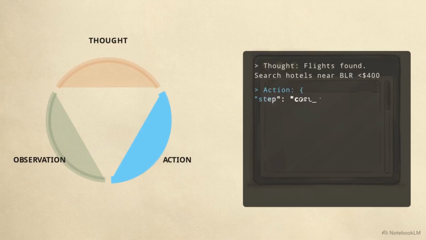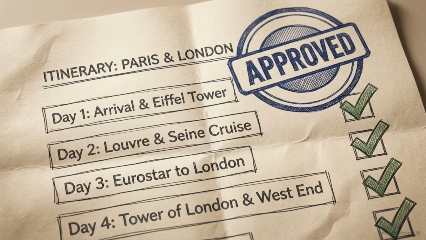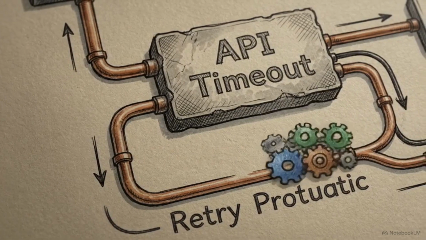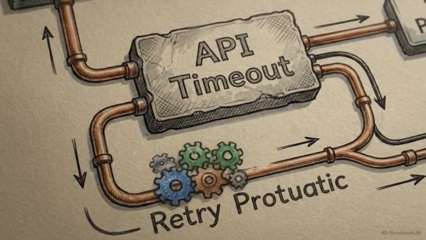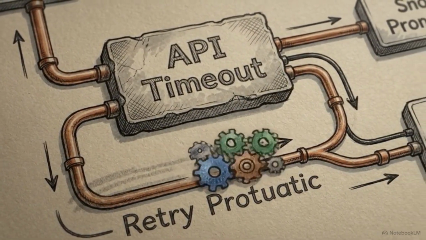In Cycle 2, it evaluates costs, issuing a new action for a hotel search. After checking corporate policy compliance and total costs, the agent determines the constraints are met and yields the final itinerary. These complex multi-step operations are emergent results of the simple reactive loop adapting to continuous feedback in real time.